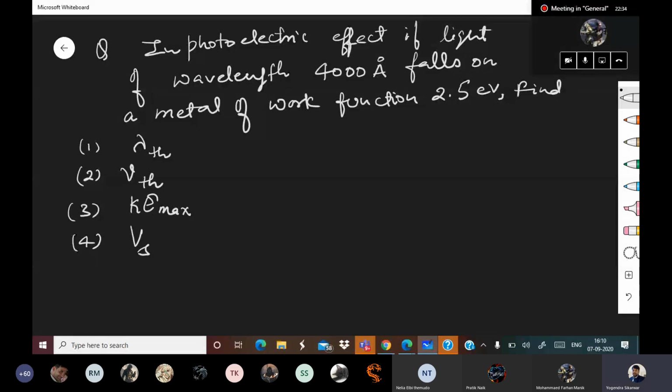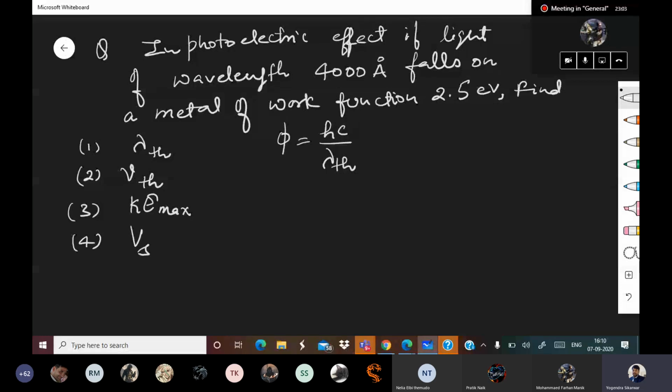Pay attention, everyone. In the photoelectric effect, light of wavelength 4000 angstrom falls on a metal of work function 2.5 eV, then lambda th. Phi is equal to hc upon lambda th. Phi is the work function.